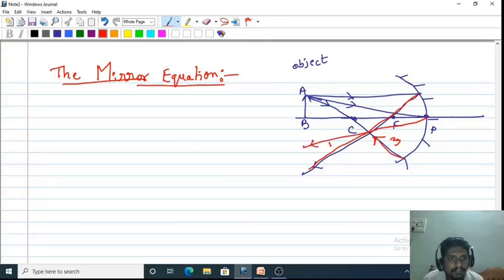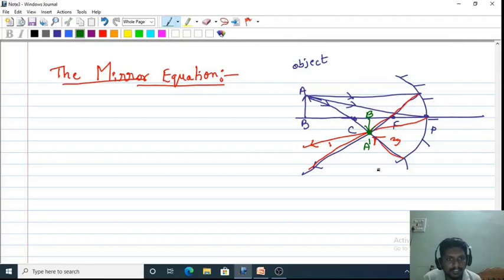How can you identify it here? If this is the pole and this is theta, this must also be theta. It is somewhat deviated in my figure, but both angles must be the same. Here all three light rays are intersecting at this point. There we get the tip of the object as the image. So B dash will be like this, and this is A dash. Now I have constructed the ray diagram.